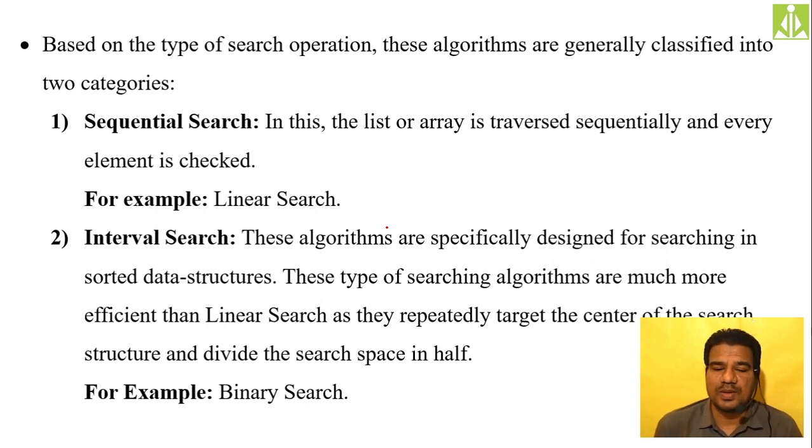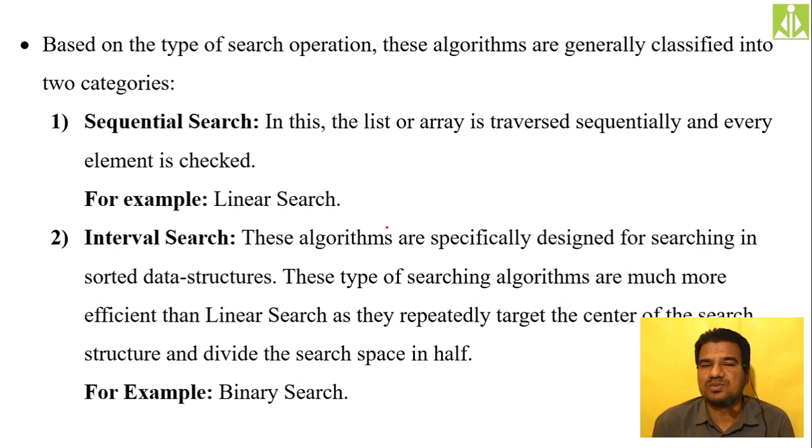In sequential search, from the first element of the array we start the searching process and do the comparison element by element until we find the element we are looking for, or we reach the end of the list.